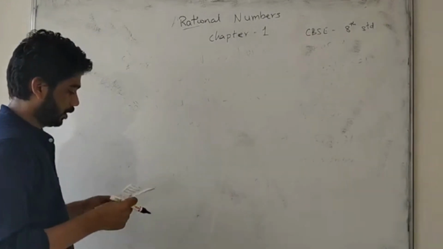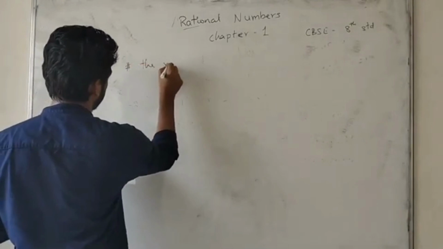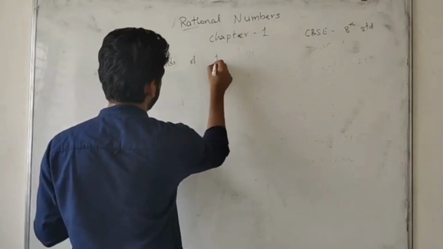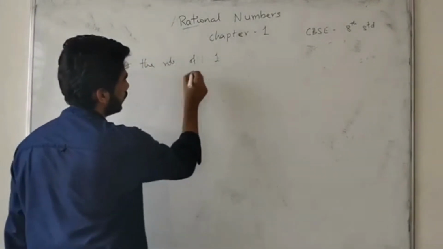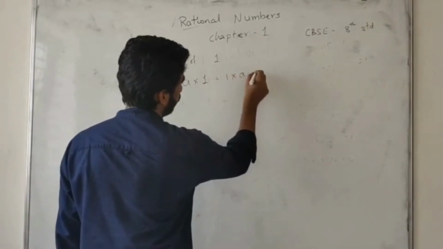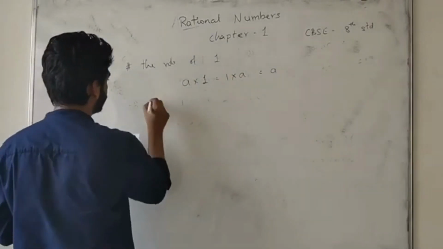So, next topic. The role of 1. What is the role of 1? The role of 1 is nothing but with any number, a into 1 is equal to 1 into a. We get a. The role of 1. So, what is 1?